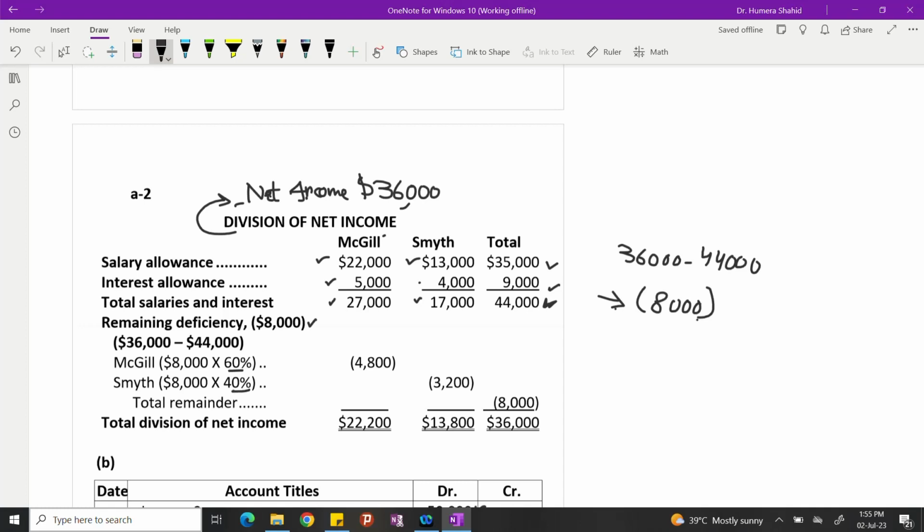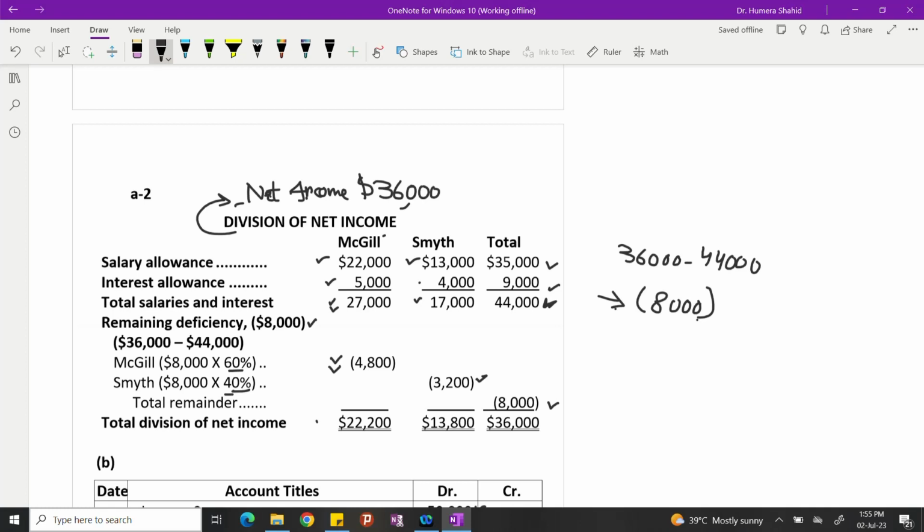Out of the 8,000 deficiency, 60% is shared by McGill. Where profits and incomes increase the owner's capital, losses and deficiencies decrease the owner's capital. That's why it's in brackets, okay? 40% of 8,000 is 3,200. So altogether, the 8,000 deficiency is being shared. So if you see, 27,000 he earned in the form of salary and interest, but he shared a deficiency of 4,800.